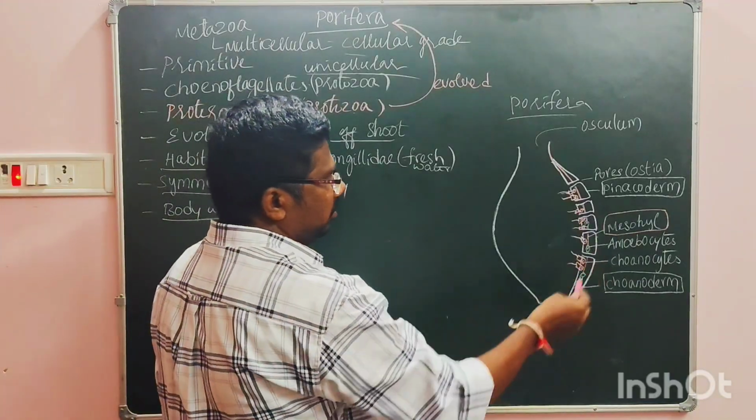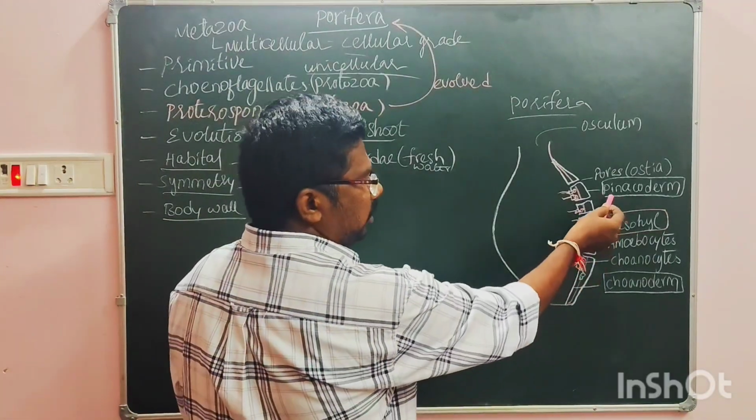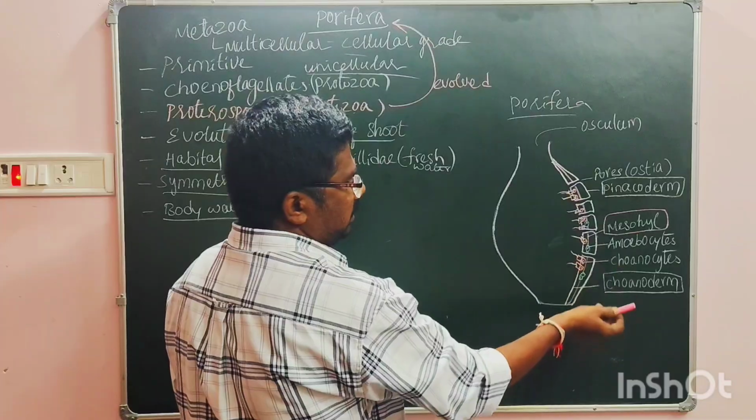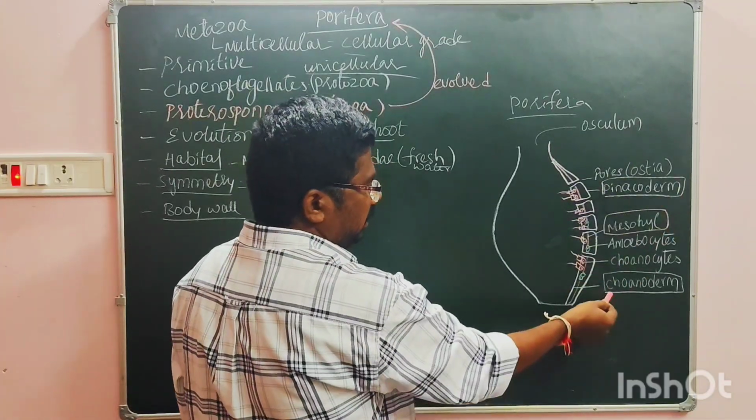In this mesohyl fertilization takes place. So choanocytes and pinacocytes form the inner layer and outer layer.